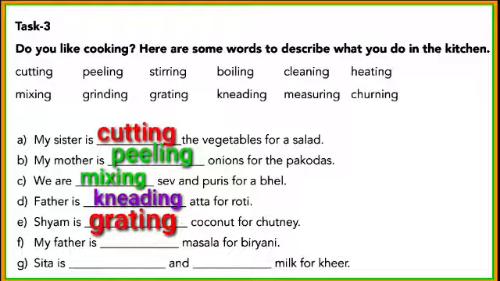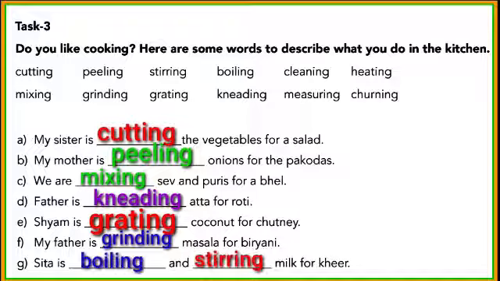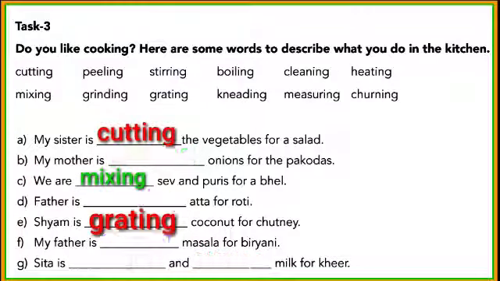F. My father is dash masala for biryani. My father is grinding masala for biryani. G. Sita is dash and dash milk for kheer. Sita is boiling and stirring milk for kheer.